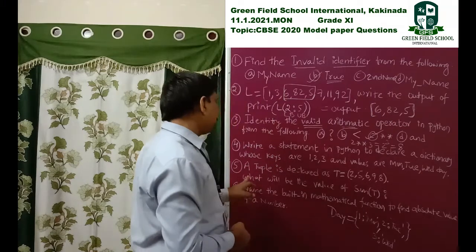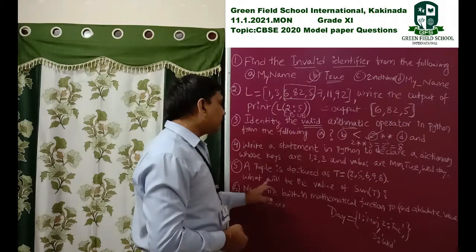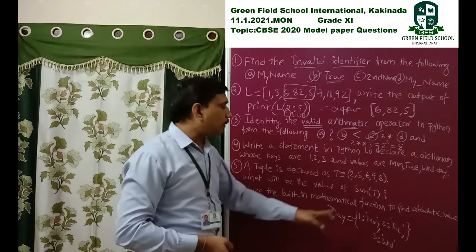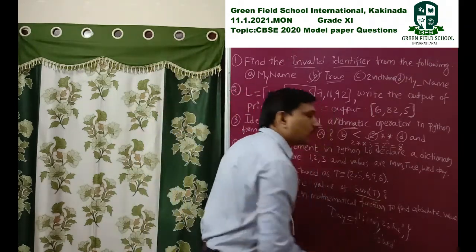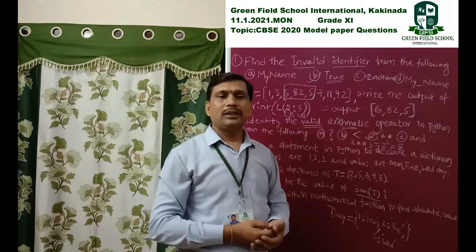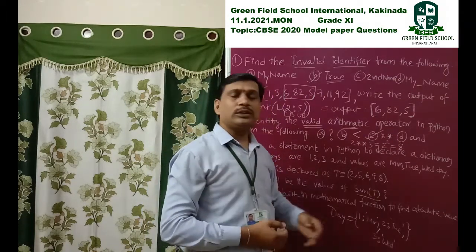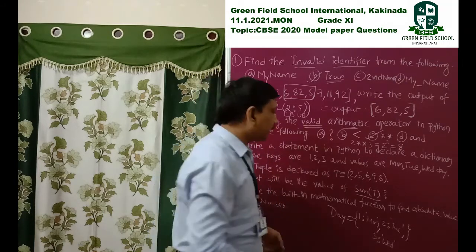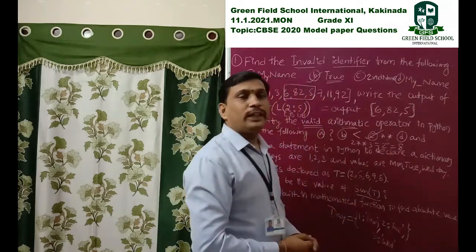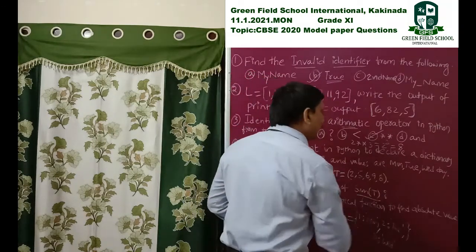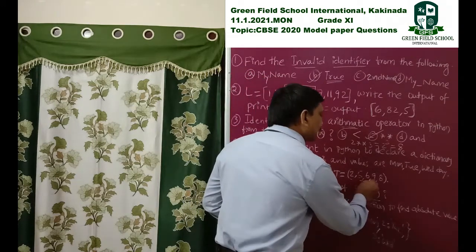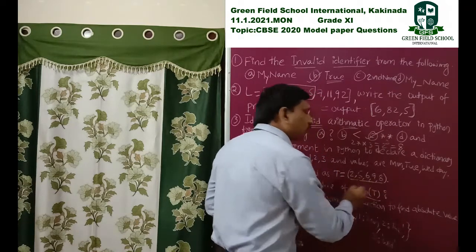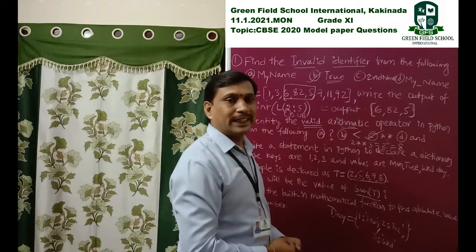Next, we find out what will be the value of sum of T. They asked here sum of all the tuple values, then we print that value. Sum of T means T is the tuple. We calculate the summation of all these values. So 5 plus 6, 11 plus 9, 20 plus 8, 28 plus 2, 30. Total 30.